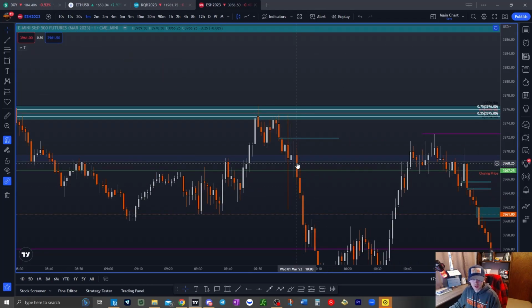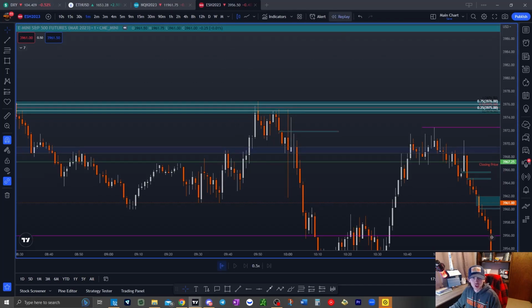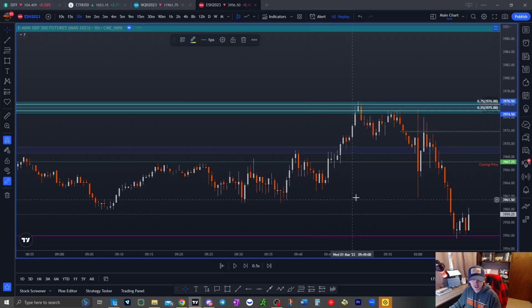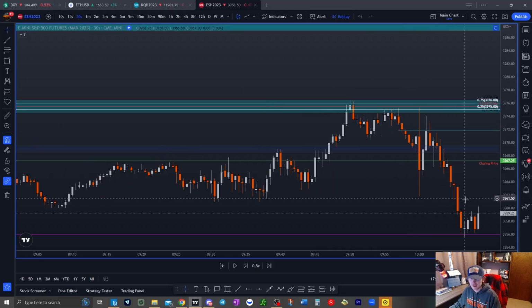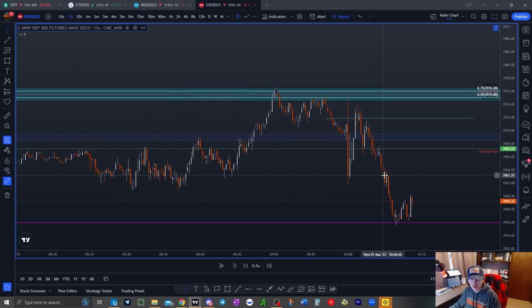It starts to trade lower. This is where I like to enter, right here, when it starts to retest the shaded box. Go here to the 30-second time frame. This is where I like to enter. Closed, retested the shaded box. I was like, okay, this thing's ready to go down.